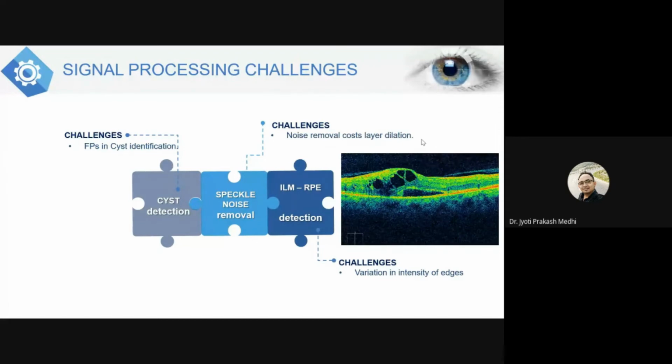Next is the variational intensity of the edges while identifying the layers. The next challenge is the variational intensity of the edges. That means if we are applying any algorithm, then obviously we will be setting a threshold.